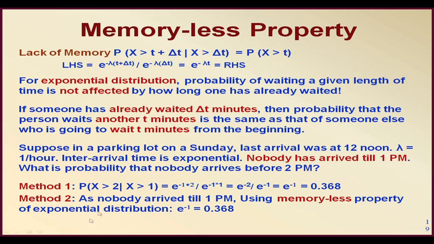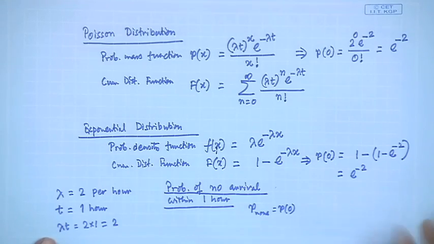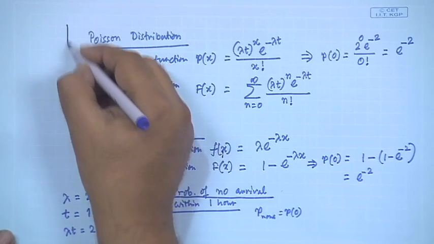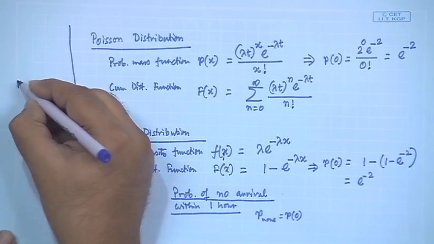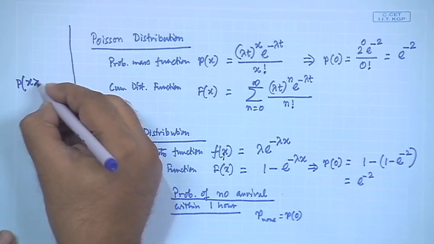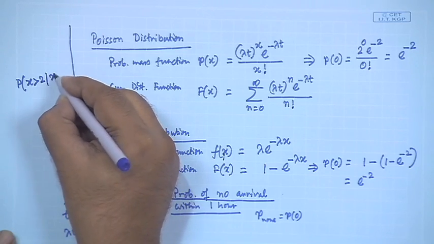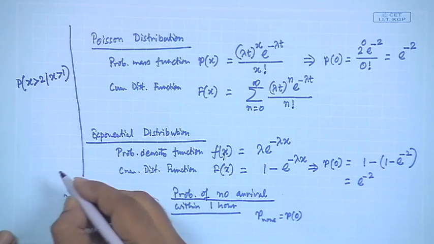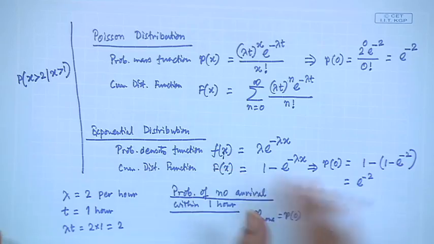So maybe you calculate this conditional probability: X greater than 2 given that X is greater than 1.